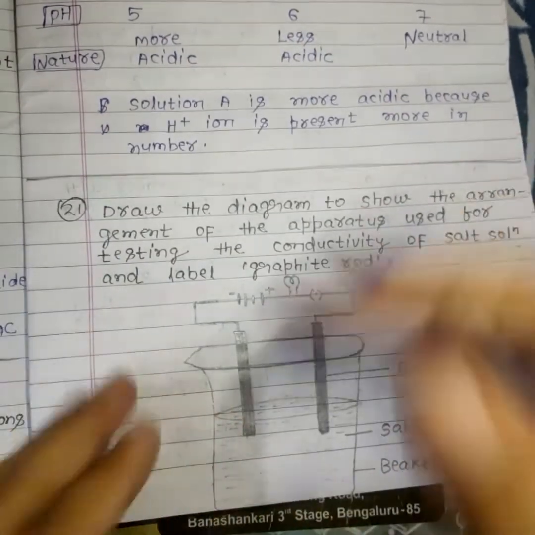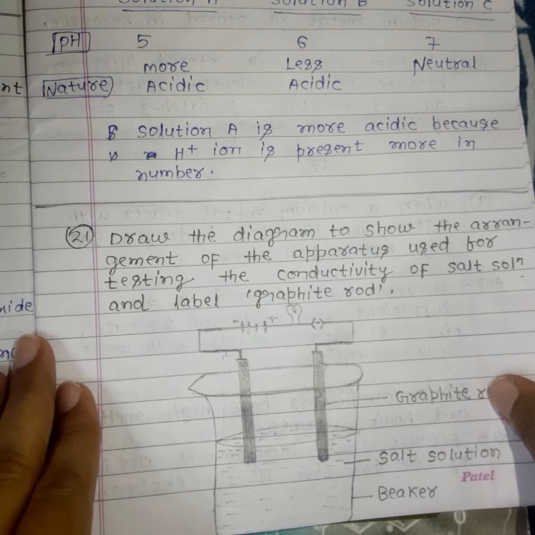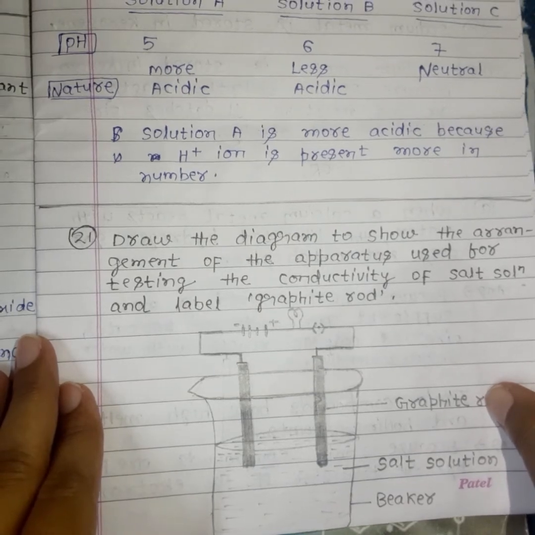Then the next question was related to a diagram: draw the diagram to show the arrangement of the apparatus used for testing the conductivity of a salt solution and label the graphite rod.